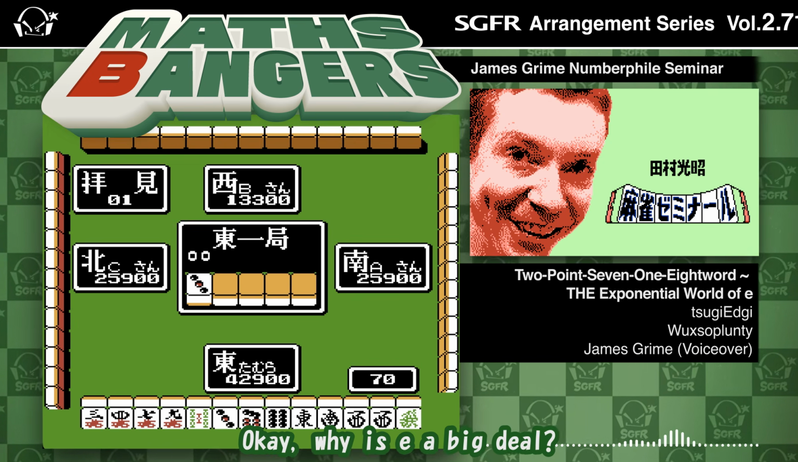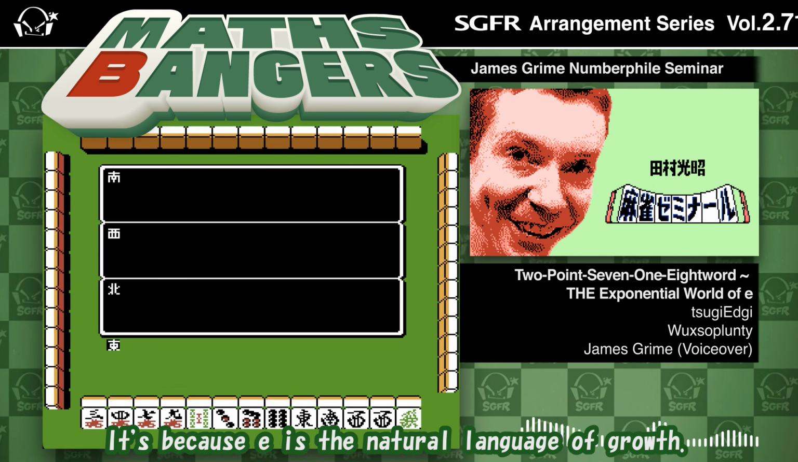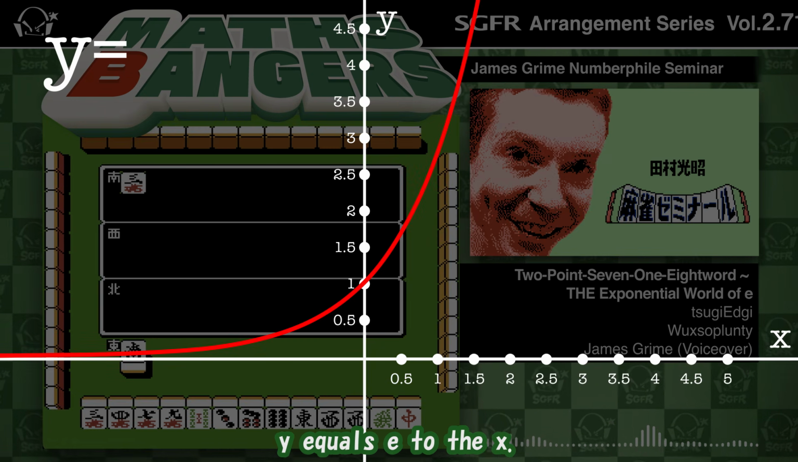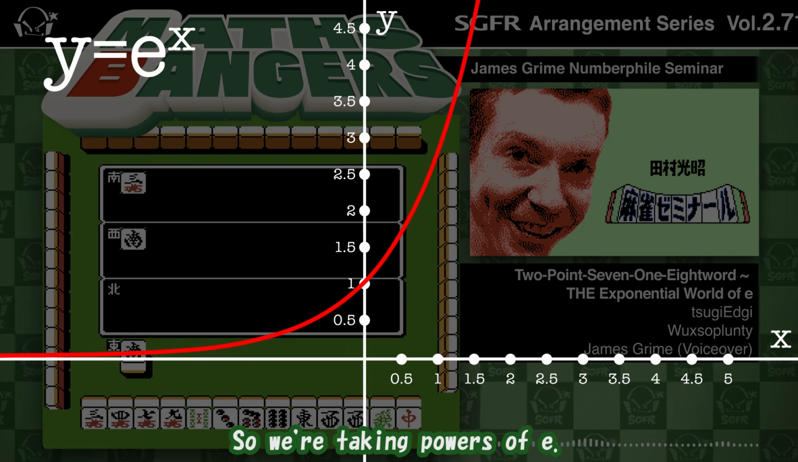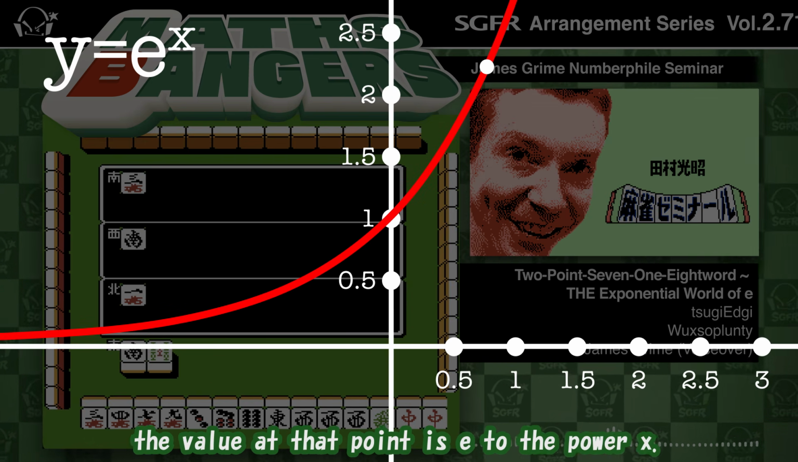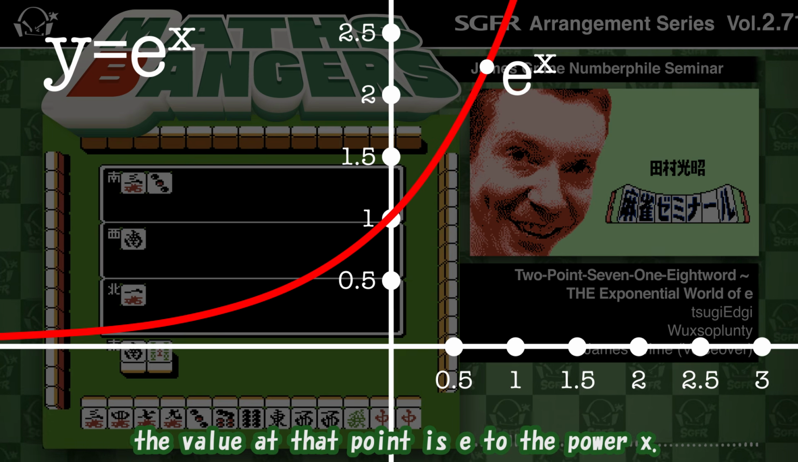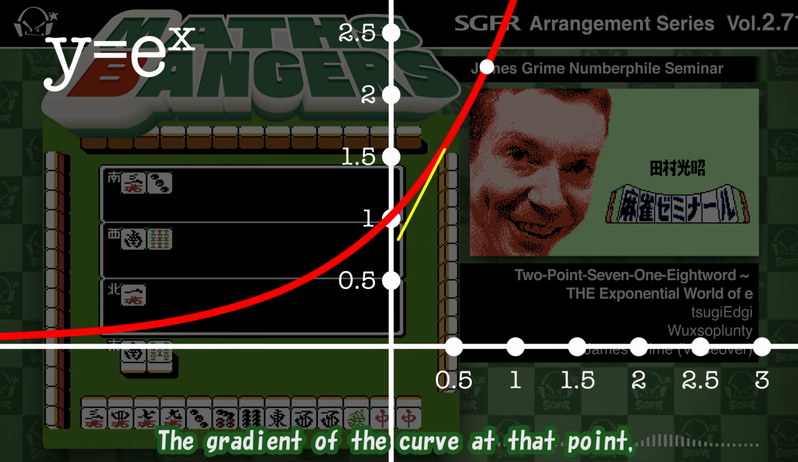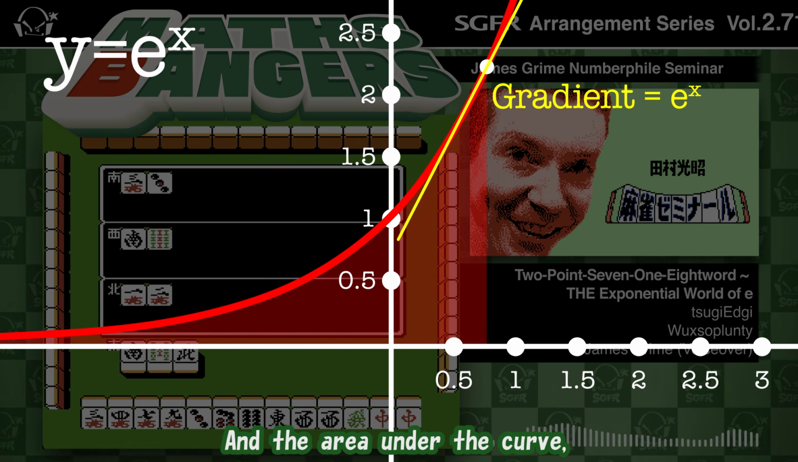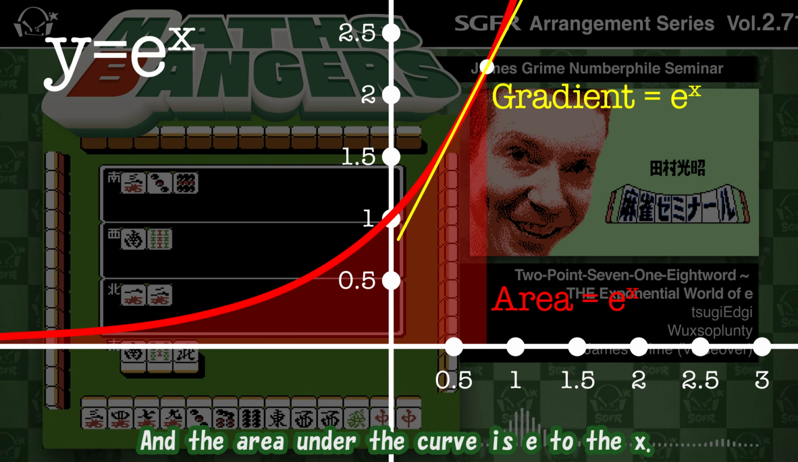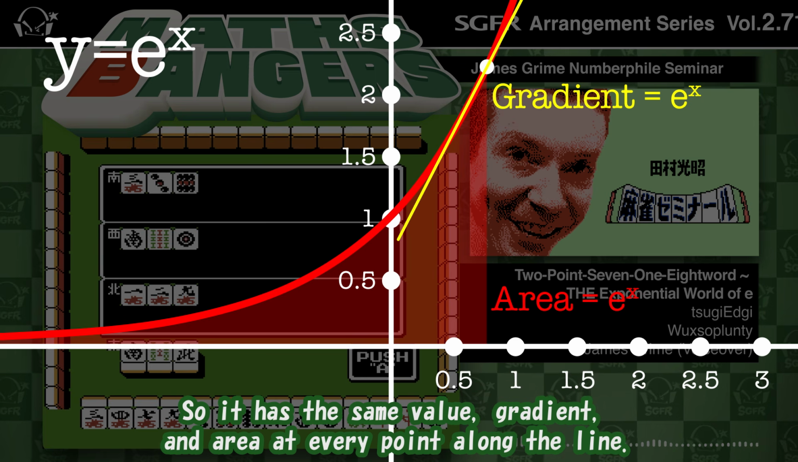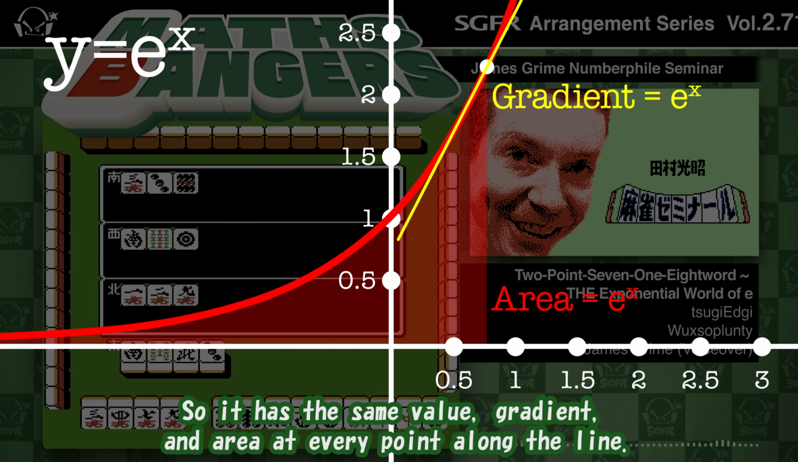Okay, why is e a big deal? It's because e is the natural language of growth, and I'll show you why. Let's draw a graph. y equals e to the x, so we're taking the powers of e. Here at 0, this would cross at 1. If you took a point on this graph, the value at that point is e to the power x. And this is why it's important. The gradient of the curve at that point is e to the x. And the area under the curve is e to the x. And it's the only function that has that property. So it has the same value, gradient, and area at every point along the line.